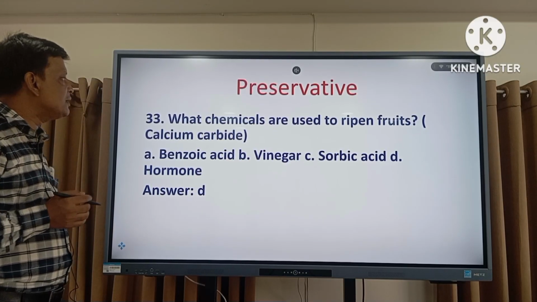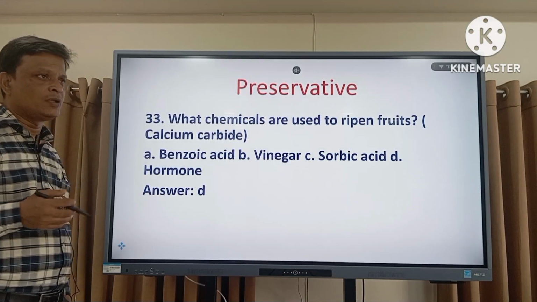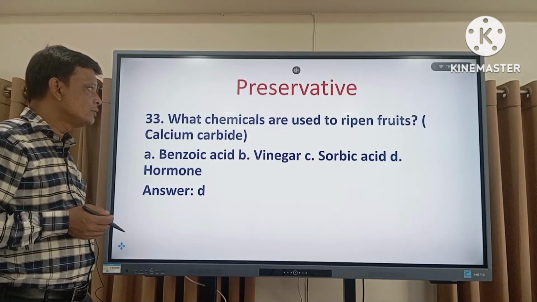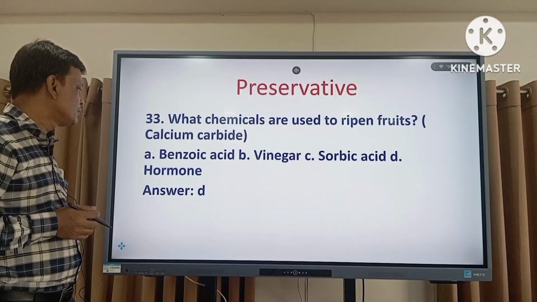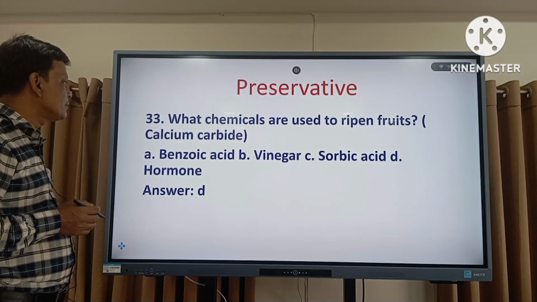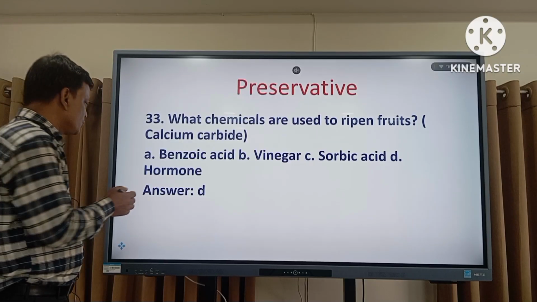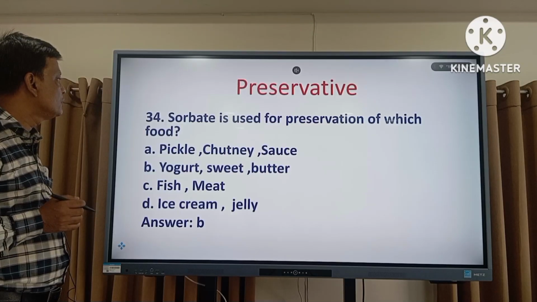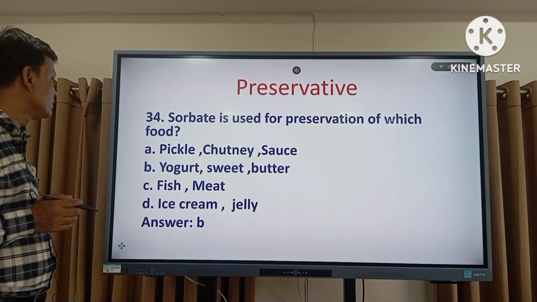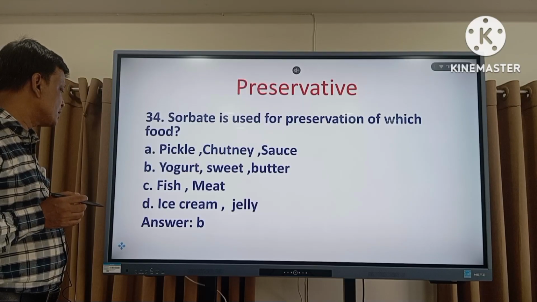33 number question. What chemicals are used to ripen fruits? Actually, different types of chemicals are normally used for ripening of food. So calcium carbide is a chemical which is used for ripening of food. Also, hormone can be used for ripening of food. So the correct answer is hormone. 34. Sorbate is used for preservation of which food? Pickle, chutney, and sauce, B. Yogurt, sweet and butter. The right answer is B. Okay.